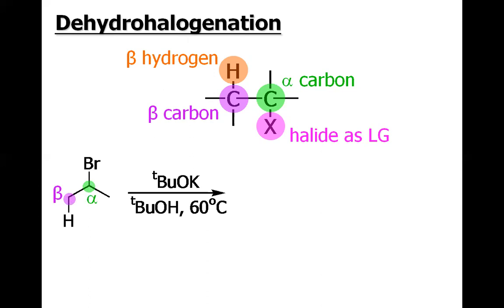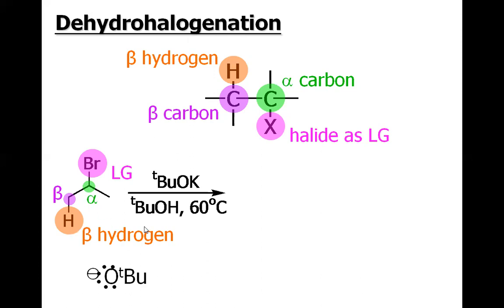Consider this example. This beta hydrogen, this orange one, is being attacked by the tertiary butoxide, the base, and then the sigma bond between the carbons collapses to give the carbon-carbon double bond, and the bromine departs. And we have got this alkene, and the byproducts are potassium bromide and tertiary butanol.